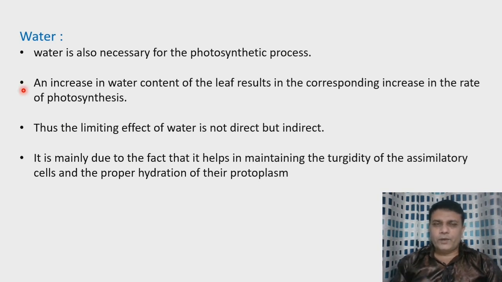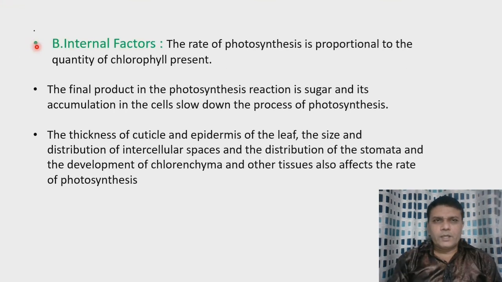During photosynthesis, water is utilized and hydrogen is obtained from water, which combines with carbon dioxide to produce food material. So water is essential for photosynthesis. Now we will see the internal factors affecting photosynthesis. The rate of photosynthesis is proportional to the quantity of chlorophyll present. That means the rate of photosynthesis depends upon the quantity or amount of chlorophyll present.